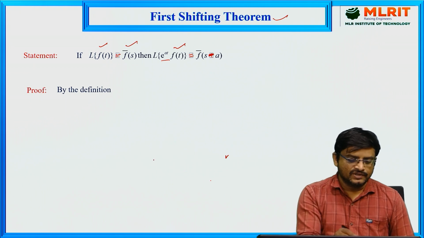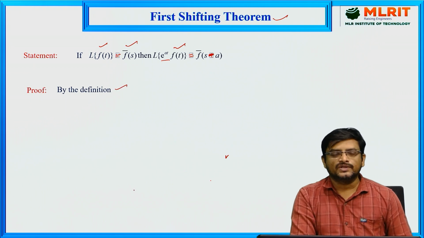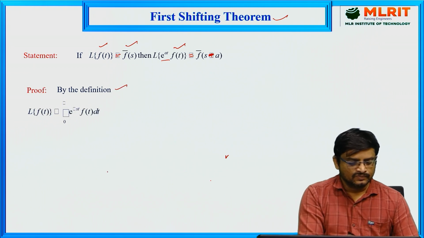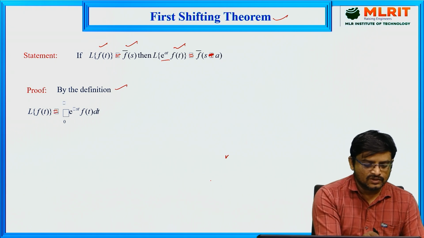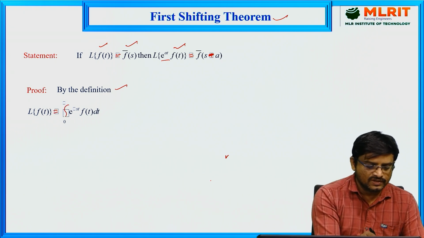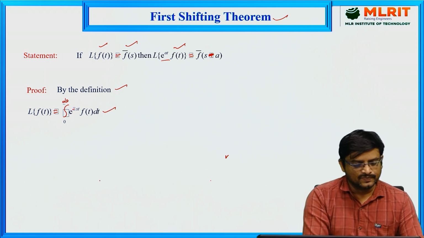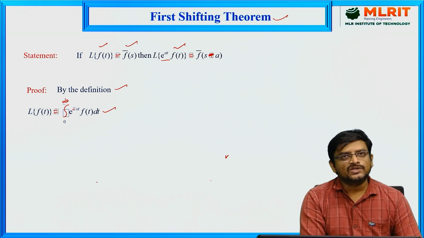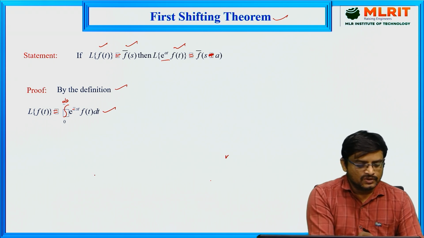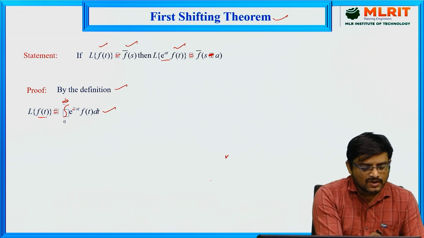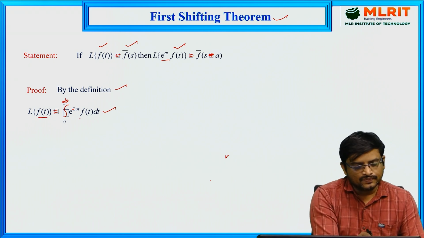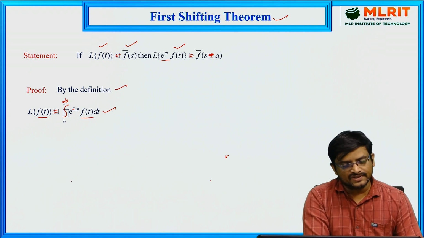By definition, we have the Laplace transform definition. Let us take that definition here. L of f of t is equal to integral 0 to infinity e power minus st into f of t dt. This is the Laplace transform definition. Here we have taken a function f of t, and inside the integral, we have taken the function f of t as it is.